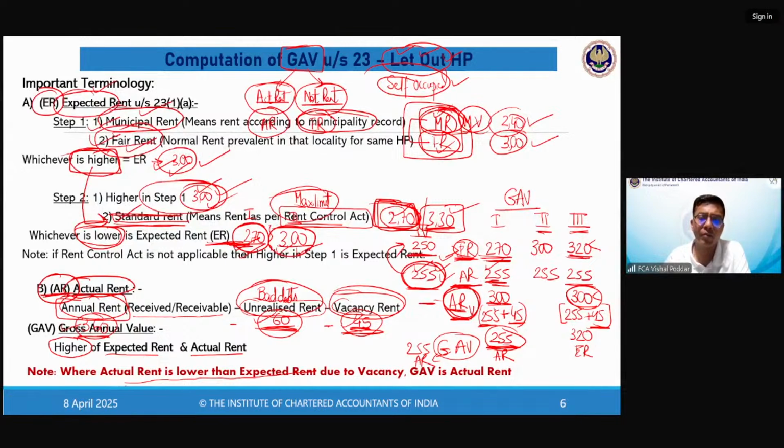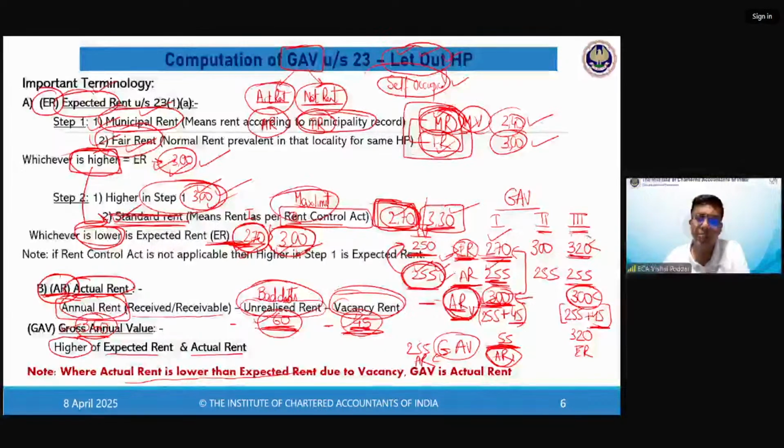How to find out ARV? Actual rent plus vacancy rent. The total of actual rent plus vacancy rent is ARV. Now compare this figure with ER. What are the two possibilities? When you compare ER and ARV, you find ARV is greater. If ARV is greater, your answer will be again AR, because ARV is only a comparison figure.